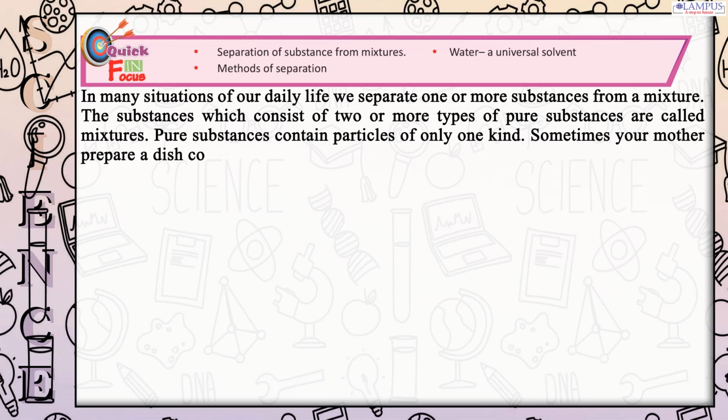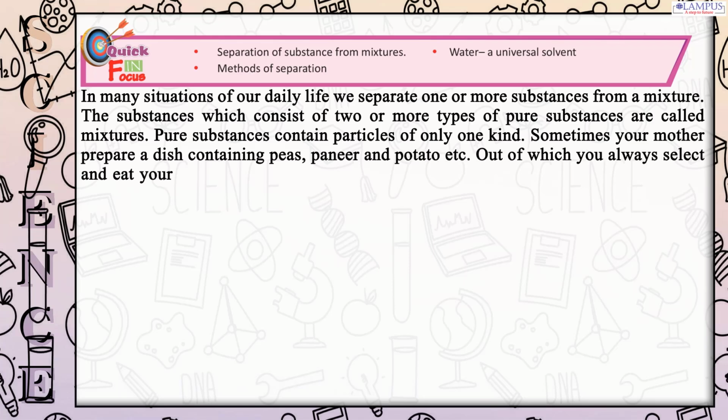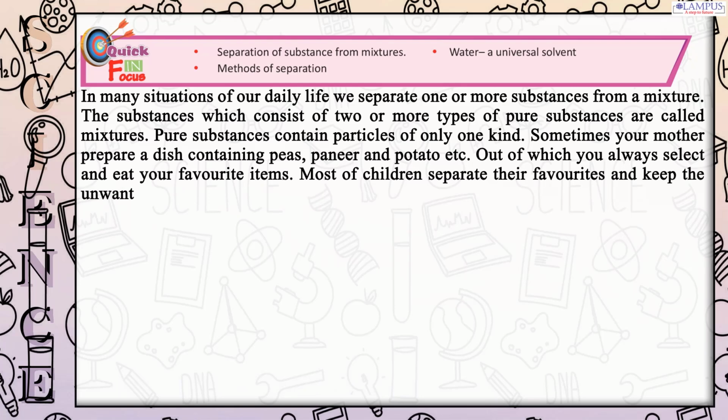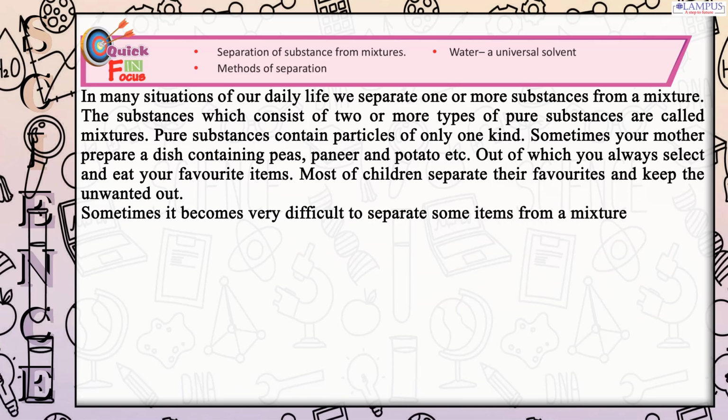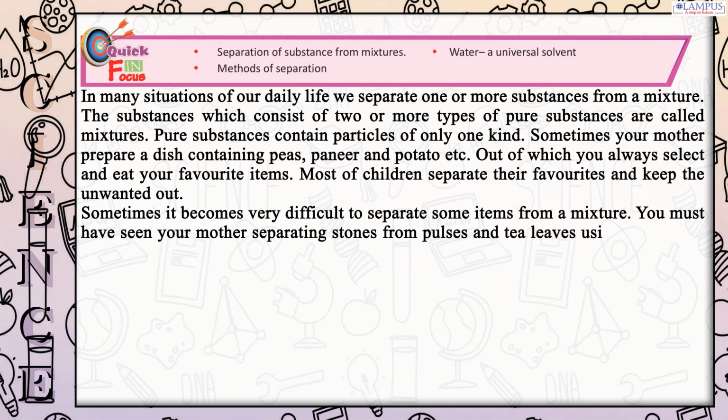Sometimes your mother prepares a dish containing peas, paneer and potato etc., out of which you always select and eat your favorite items. Most children separate their favorites and keep the unwanted out. Sometimes it becomes very difficult to separate some items from a mixture. You must have seen your mother separating stones from pulses and tea leaves using a strainer.